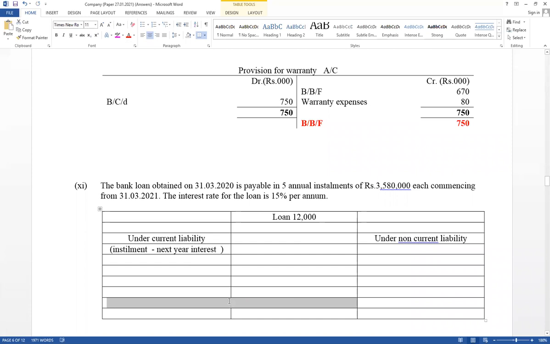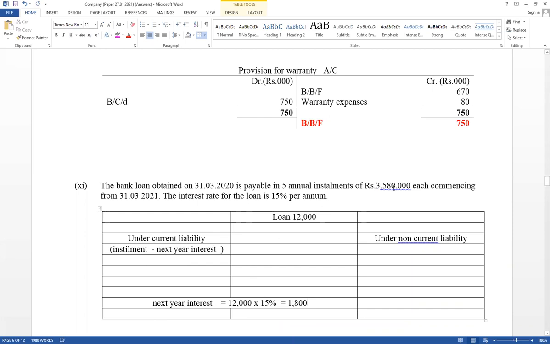Therefore, next year interest equals loan value 12,000 times the interest rate of 15%. Therefore, this is the next year interest. Next year interest equals 1,800. Then think how much should be included under loan in current liability.